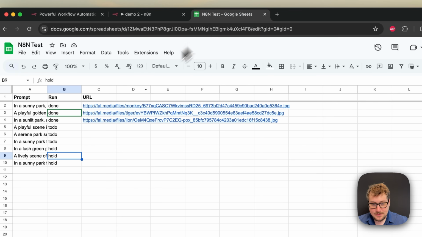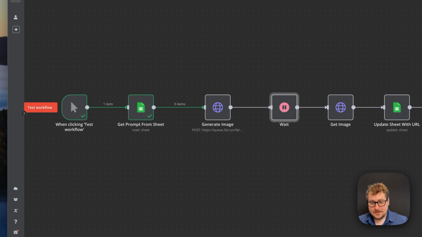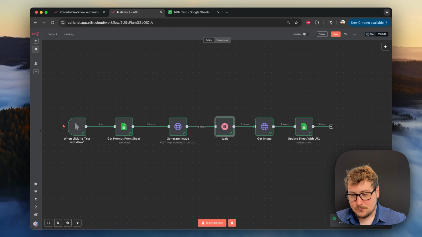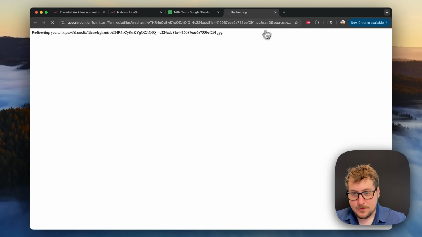And then I'm going to be testing this. Keep in mind, we only have 3 right now. This should generate 3 more. So let's see if this works as intended. Okay, we got 3. It's going to be sending in 1 every 10 seconds. So this should take roughly 30 seconds. And then we're going to double check and wait for even 45 more seconds just to make absolutely sure that everything is good to go. And then we should update our sheet simultaneously with those three. And then we're going to go back to this. And then as you can see, we have 3 more done.